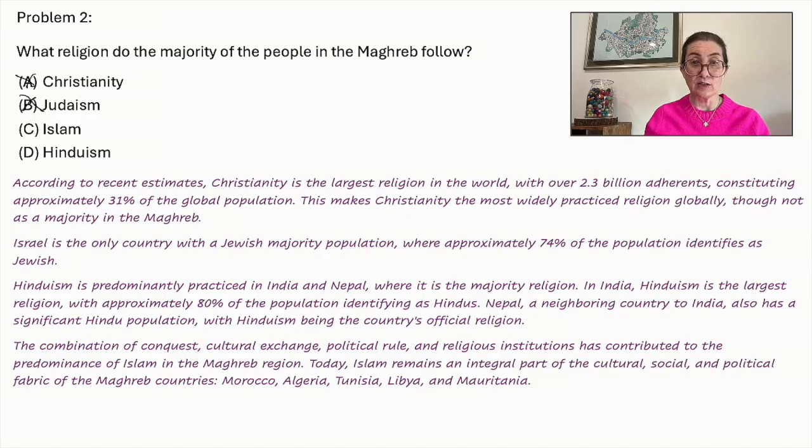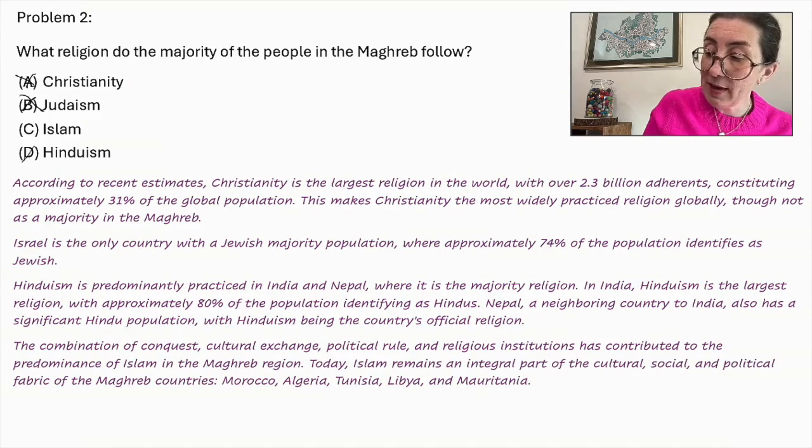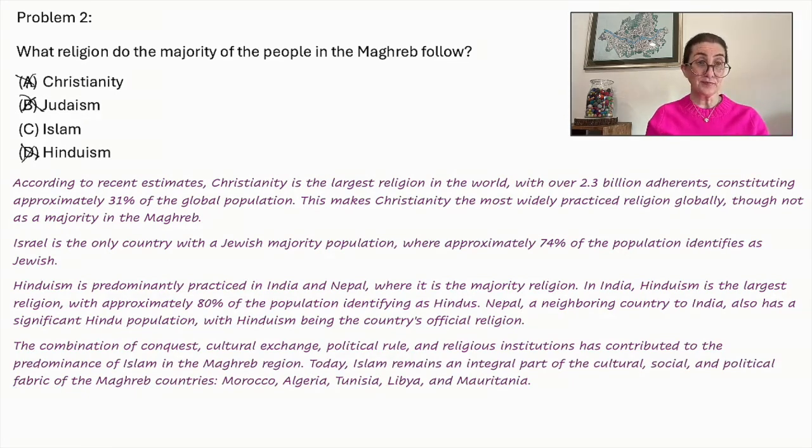In India, Hinduism is the largest religion with approximately 80% of the population identifying as Hindus. Nepal, a neighboring country to India, also has a significant Hindu population, and Hinduism is the country's official religion as well. So that's not the Maghreb, and we can eliminate Hinduism.